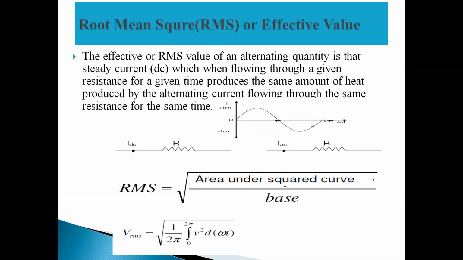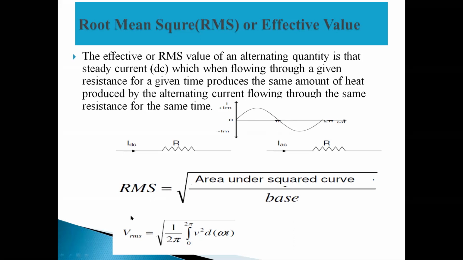For the full cycle, what is the area under this? If it is current we can write i square, and if it is voltage we can write v square. The instantaneous value v square we can write, and the x-axis, whatever this base is, is omega t. For one complete cycle the integration is from 0 to 2 pi, so the base is 1 divided by 2 pi minus 0, which is 1 by 2 pi.